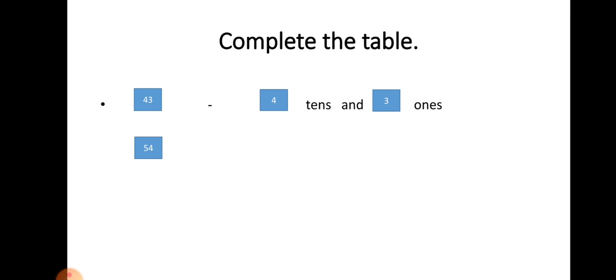Next number is 54. Now this number is divided in tens and ones. First number 5, so 5 is in tens. And last number 4, so 4 is in ones. So 5, 4, 54.